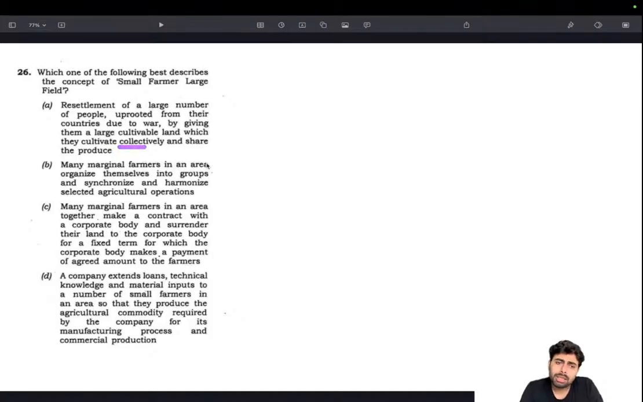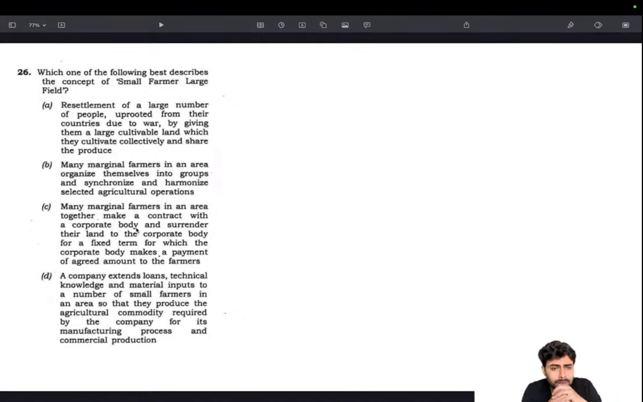Okay, many marginal farmers in an area organize themselves into groups and synchronize and harmonize selected agriculture operations. This is somewhat in line with the small farmer large field. Basically, this is consolidation of land. But let's not jump into the answer right away. Let's go through the other options as well.